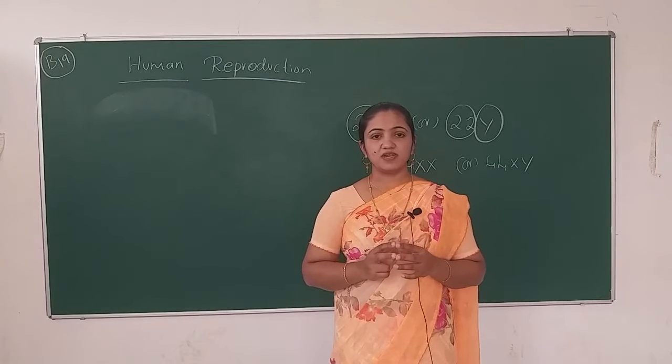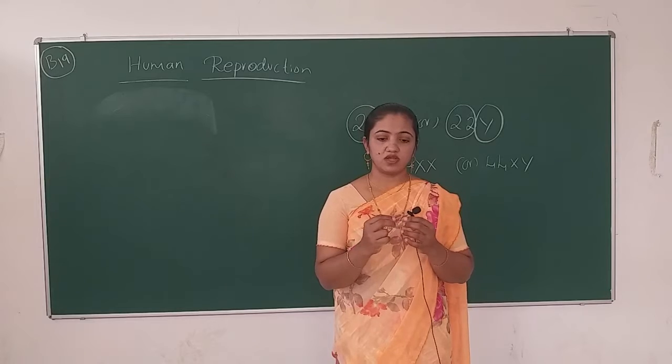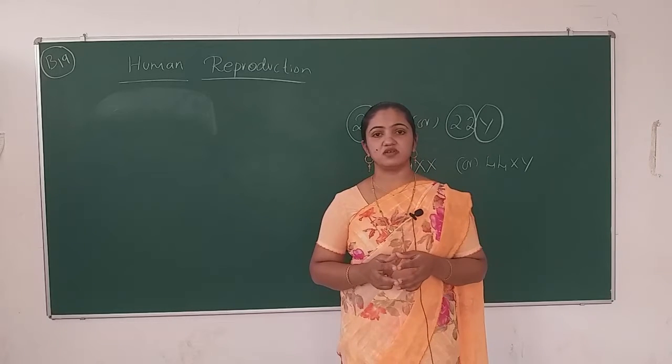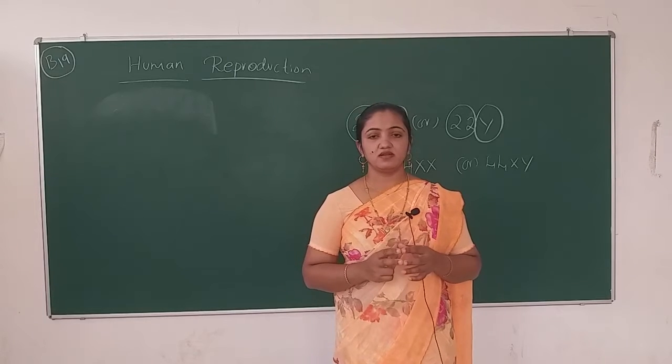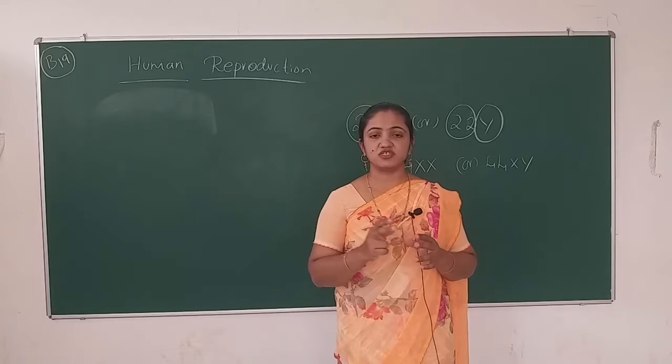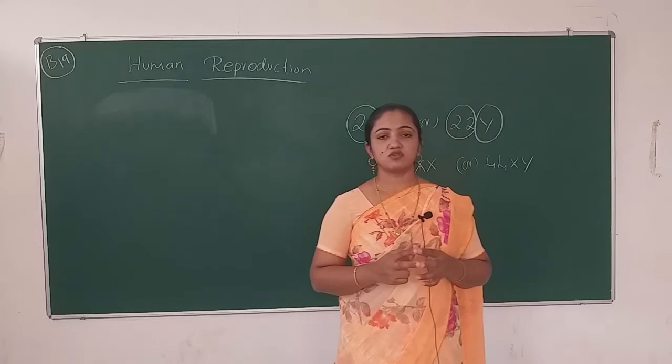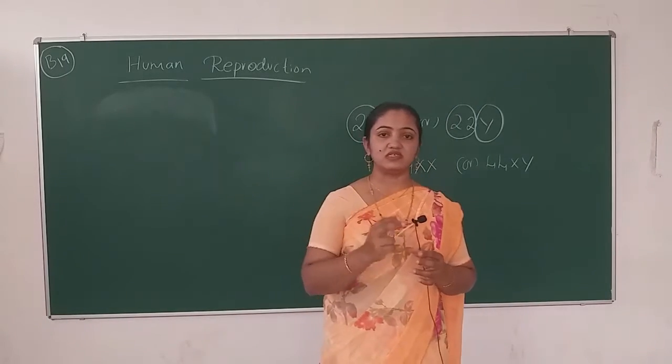That completely developed embryo signals the mother's pituitary gland, and from that pituitary gland, the oxytocin hormone is released.